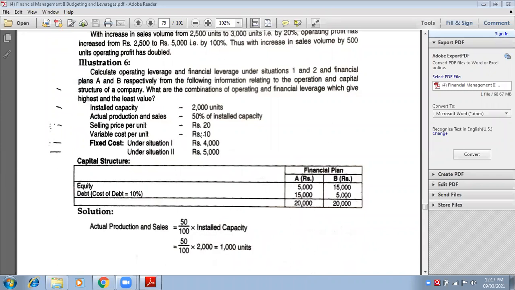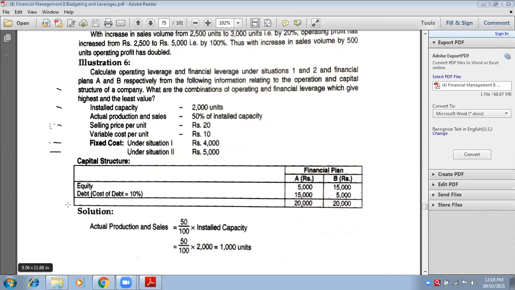Selling price per unit is 20 rupees, variable cost per unit is 10. Now look at this point very carefully. Fixed cost under situation 1 is 4000, under situation 2 is 5000. Capital structure is given: equity for financial plan A and B, debt for financial plan A and B.